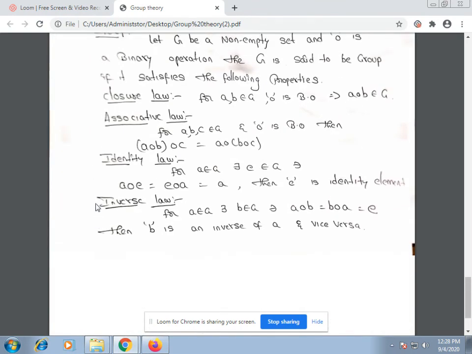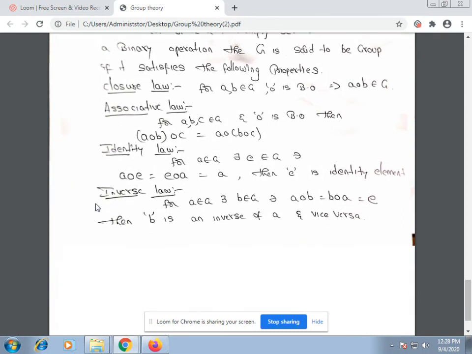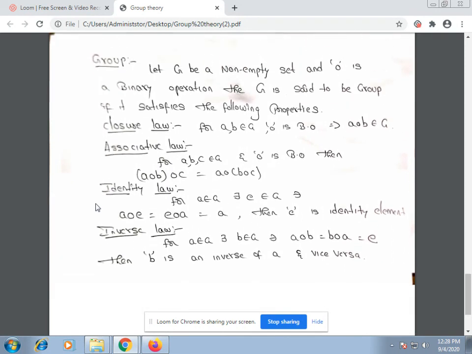If you know the concepts of group, then we can follow theorems in group theory.